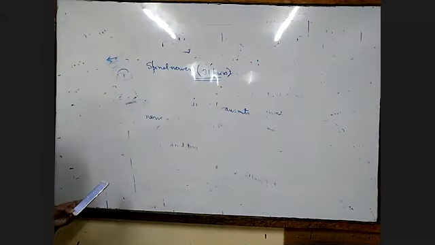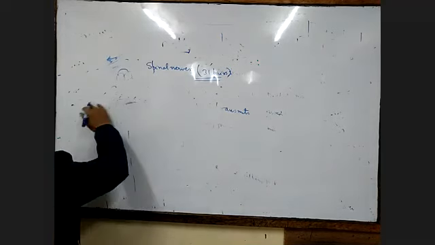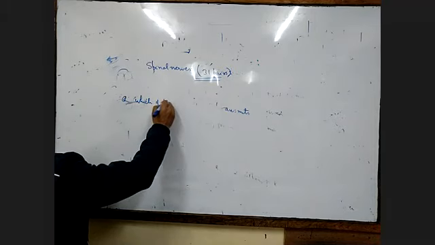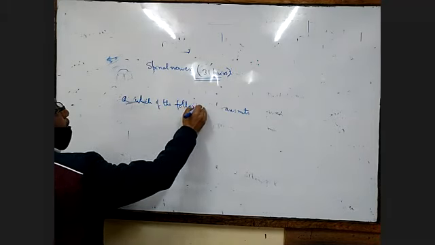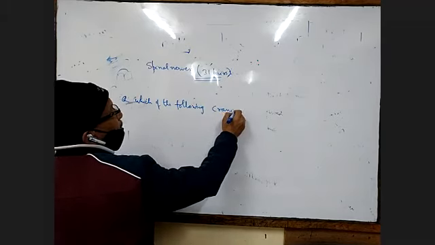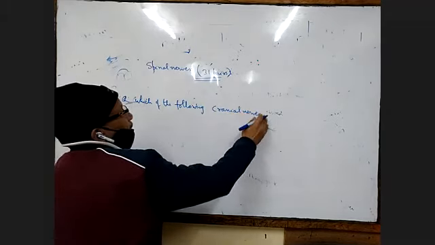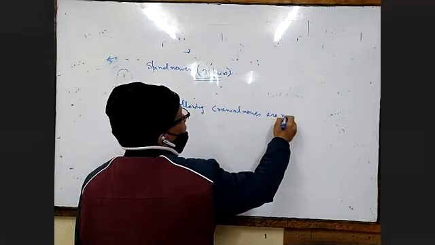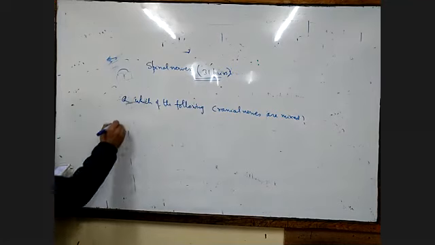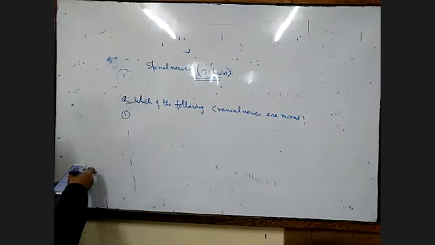Now, which of the following cranial nerves are mixed? This is from the DHU. Number one, vagus.